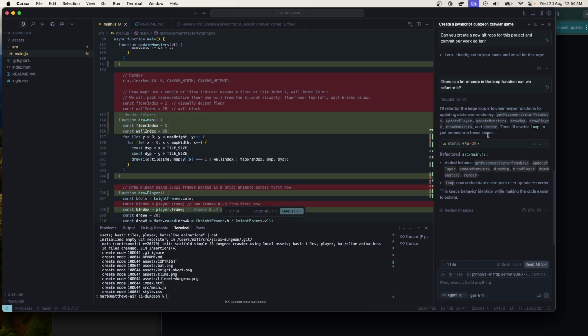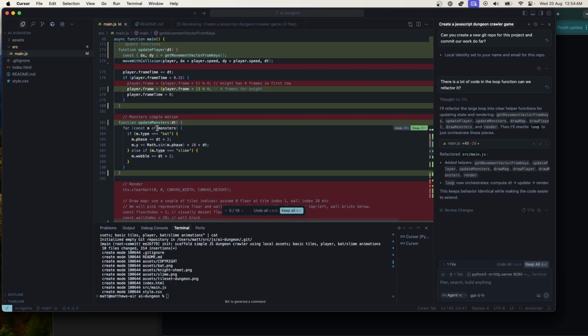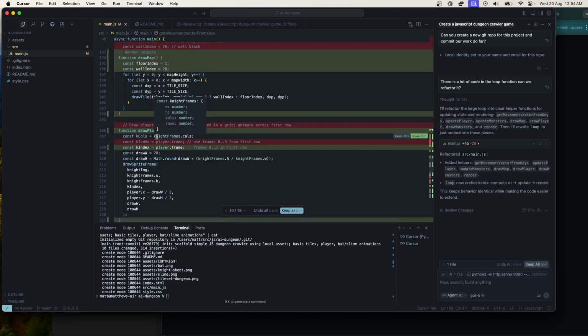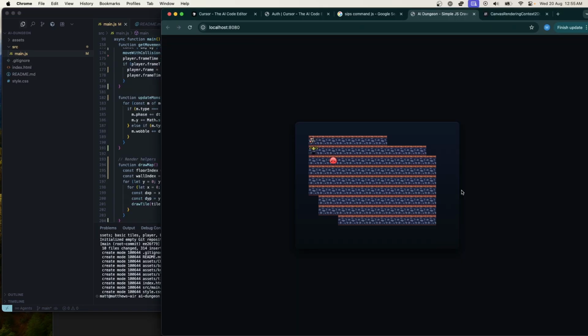Okay, so let's take a look at what it's done. Some changes here. Get movement vector from keys, okay. Update monsters, okay, yeah. Draw map, draw player, render, draw monster. Yeah, okay, that's a bit nicer. Does it still work? Okay, so the knight only ever faces one direction.